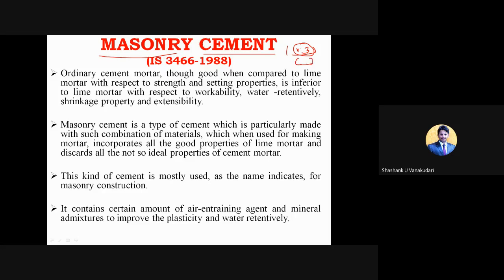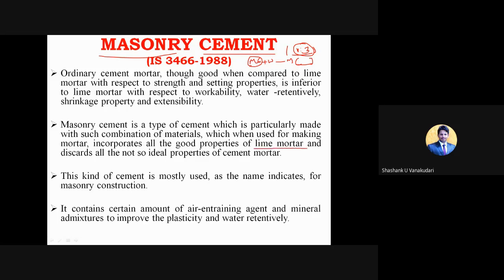You will bring this masonry cement and then add the water, and it forms mortar. This masonry cement is mixed with proper sand, and then adding water, it forms mortar. Masonry cement is a type of cement made with a particular combination of materials, which when used for making mortar incorporates all the good properties of lime mortar.